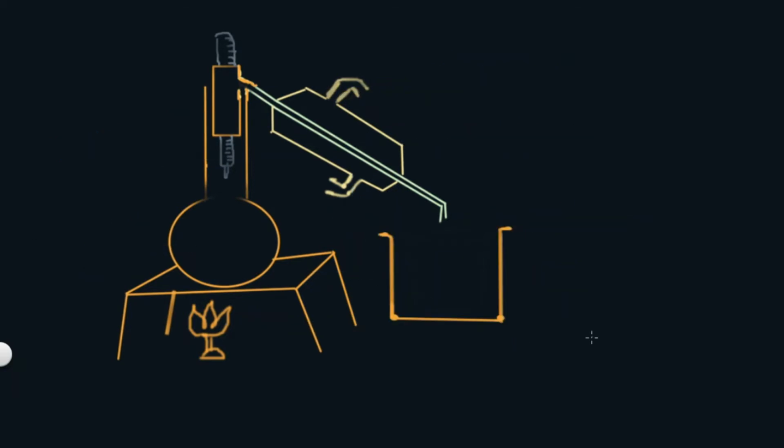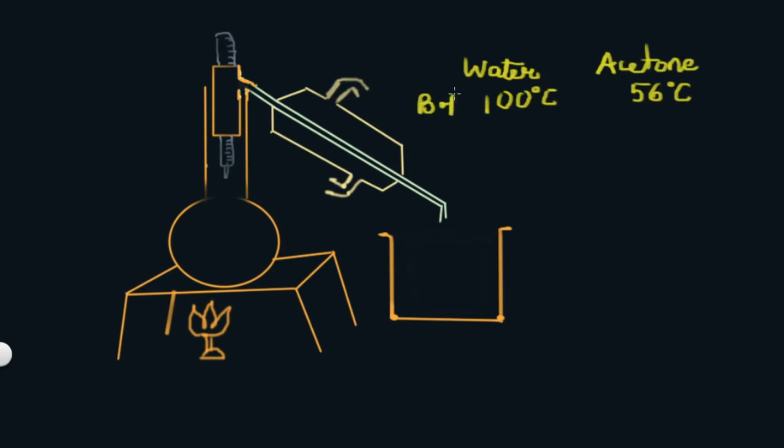Now let us talk about the process. We should take an example of water and acetone to discuss the process, and we should remember one concept. The boiling point of water is 100 degrees Celsius and the boiling point of acetone is 56 degrees Celsius.